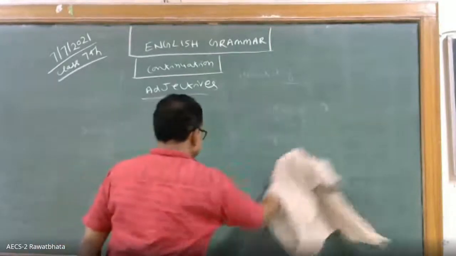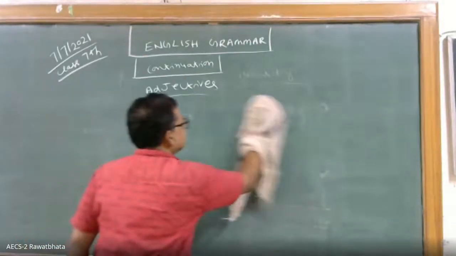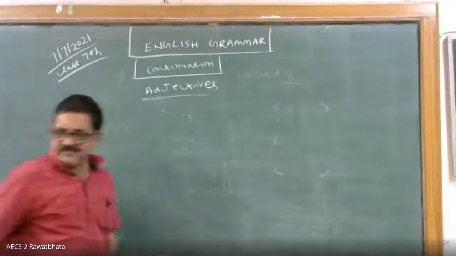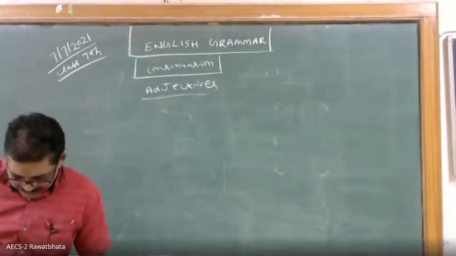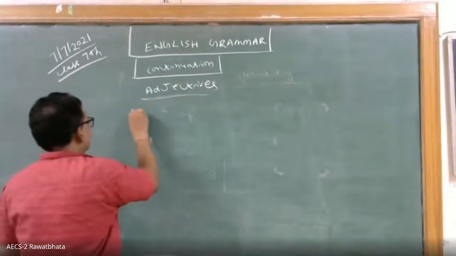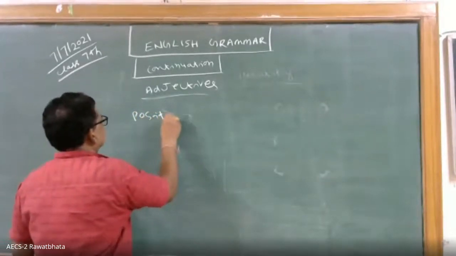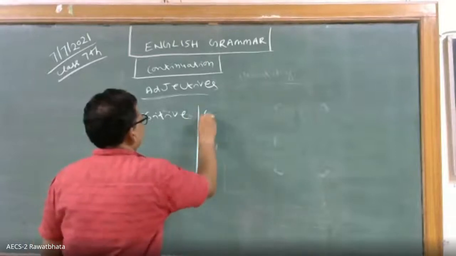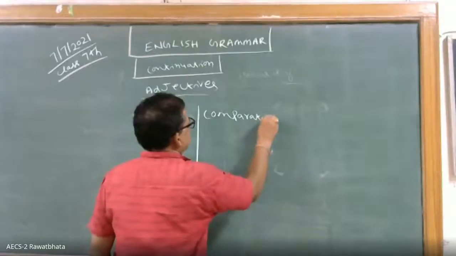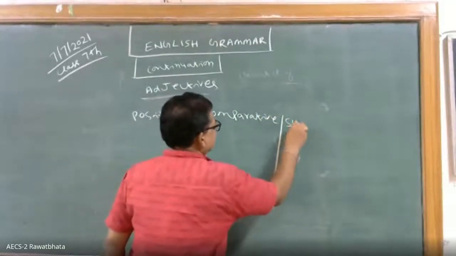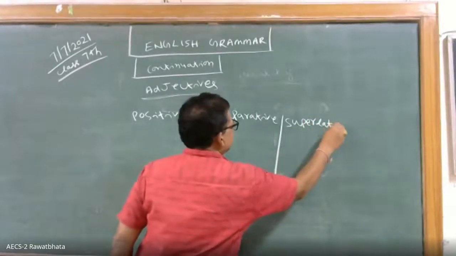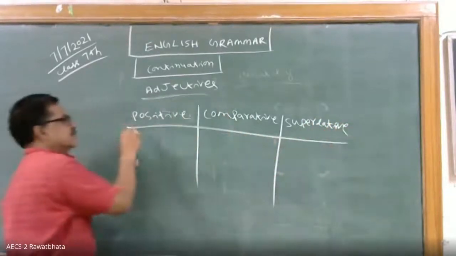So there are 3 degrees in English: positive, comparative, and superlative. Okay. So in degree of comparison, positive, comparative, superlative. In this case, what happens? They all come under adjectives.